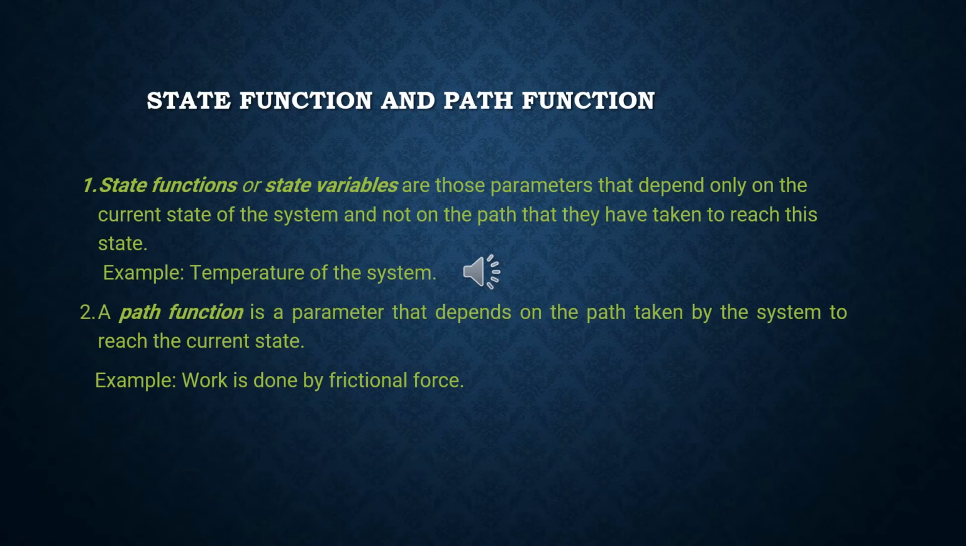Next, I am going to discuss state function and path function. State functions or state variables are those parameters that depend only on the current state of the system and not on the path taken to reach this state. Example, temperature of the system. Next is path function. It is a parameter that depends on the path taken by the system to reach the current state. Example, work done by frictional force.